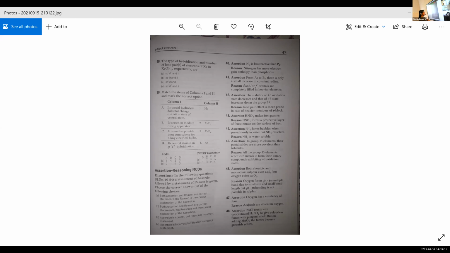Then question number 43, assertion: HNO3 makes iron passive. Reason: HNO3 forms a protective layer of ferric nitrate on the surface of iron. Here the first statement is correct. HNO3 makes iron passive. Okay, the reason is incorrect. So here the correct one is option C. Assertion is correct, but reason is incorrect statement. Then question number 44. Assertion, that is PH3 forms.